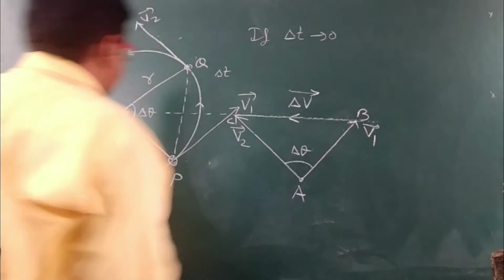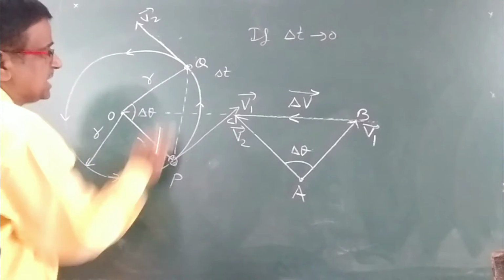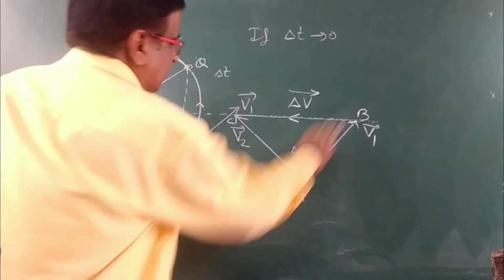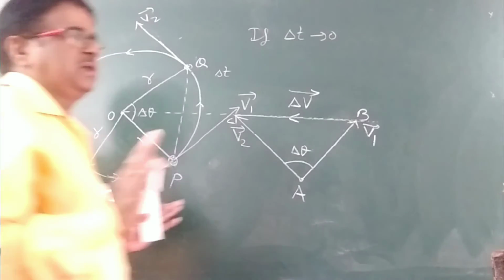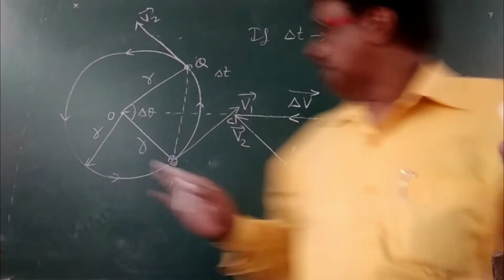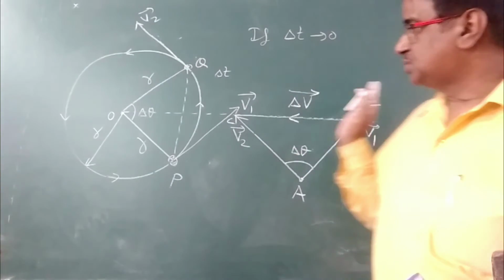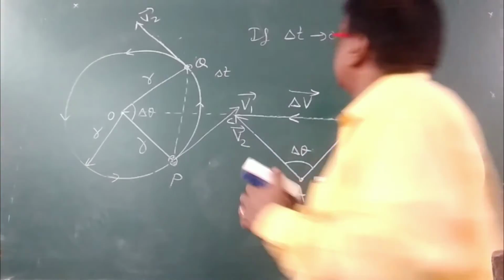So we can say that triangle OPQ and triangle ABC are similar, and therefore their angles will be the same.